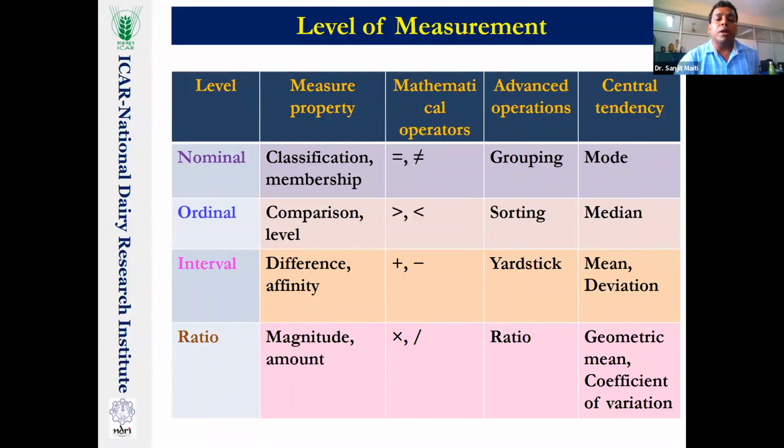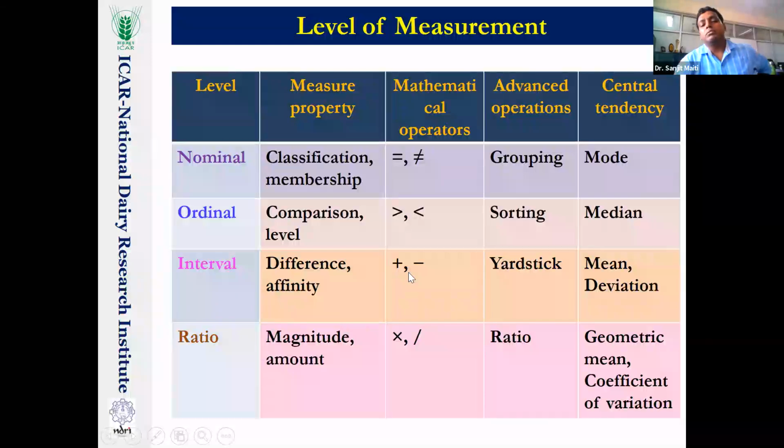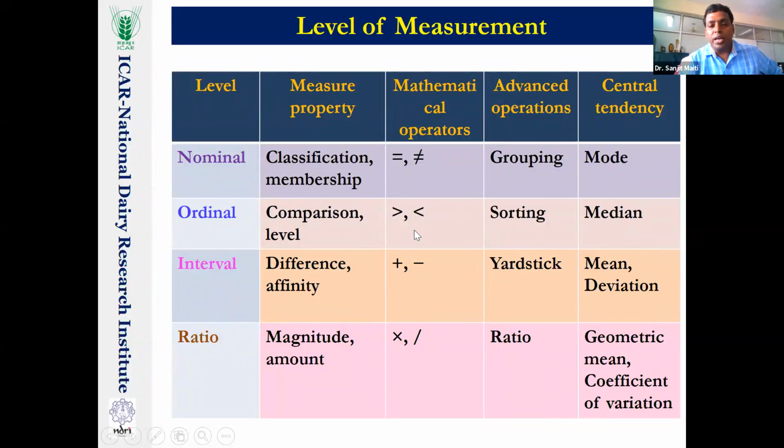In the interval level of measurement, generally we have the permission of addition, plus and minus, and a yardstick, that means a scale. Suppose we are measuring temperature in Celsius or Fahrenheit scale. And mean or standard deviation we may calculate, or many times people use higher statistical tools also.